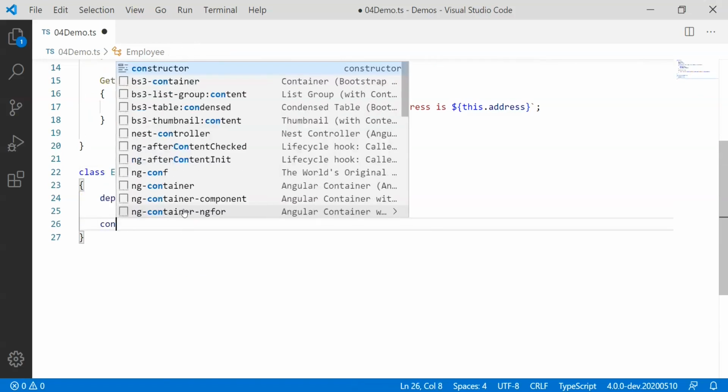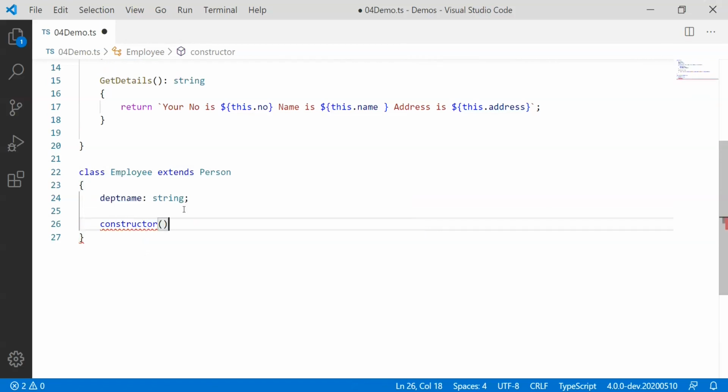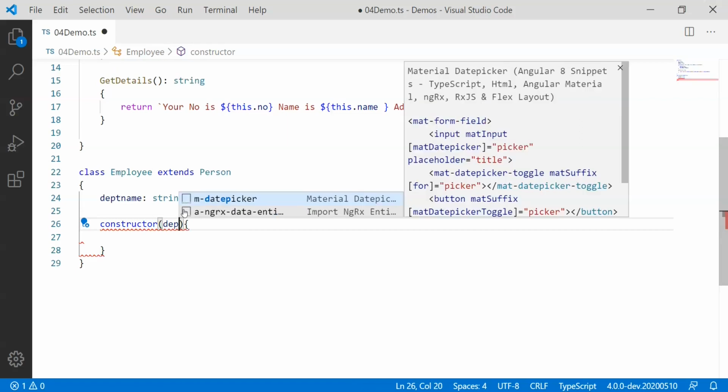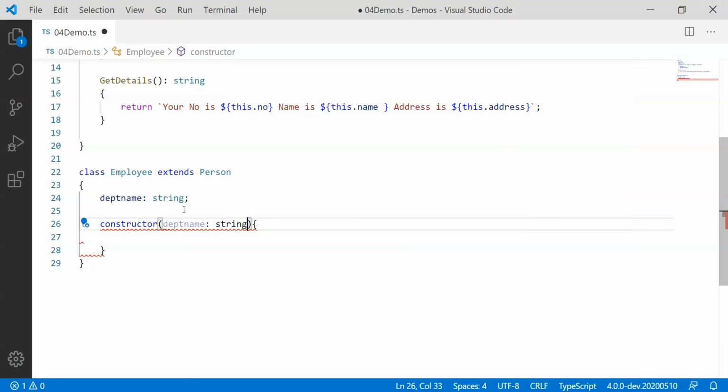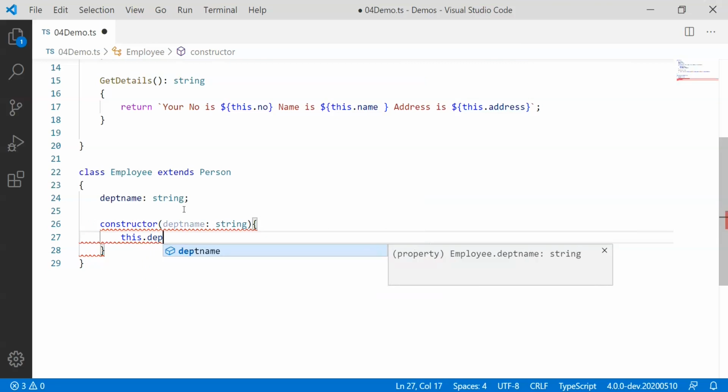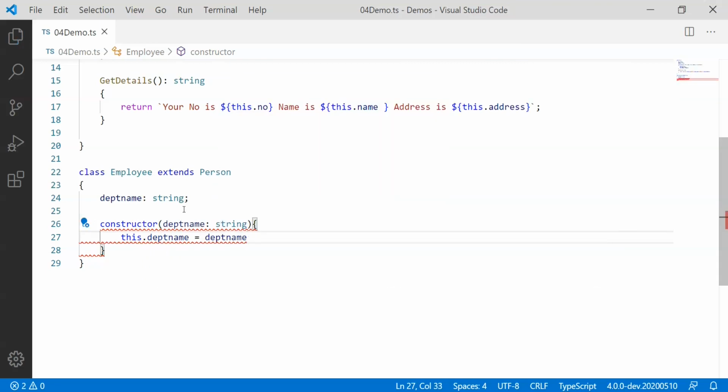So if I go for defining a constructor here, and in the constructor function I expect the department name as a string, then I'll say this.departmentName is equal to departmentName, which I expect as a parameter.